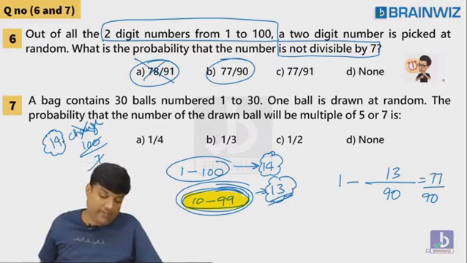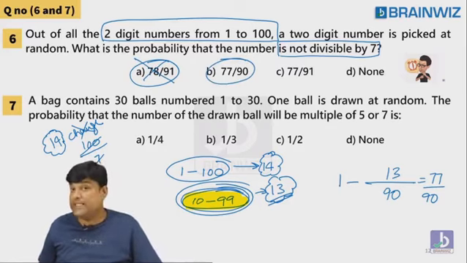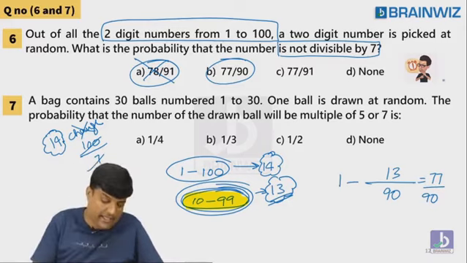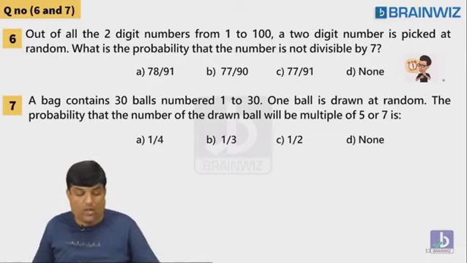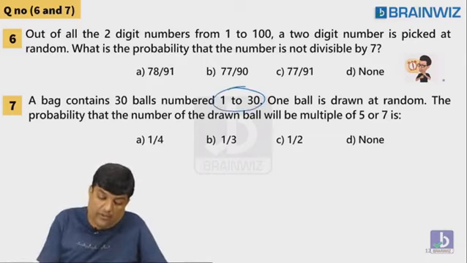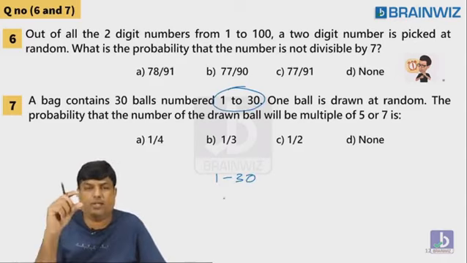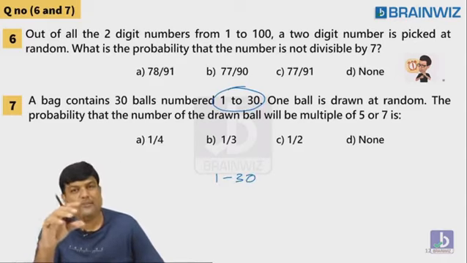Is that fine? Chaliye. Now, some of the students are asking the question number 7. Few students are asking, though it's an easy question, still some people are asking. Anyways, what is this? There are 30 balls, 1 to 30. I told tickets, I told numbers, Capgemini told balls.